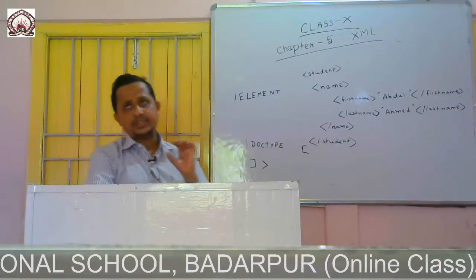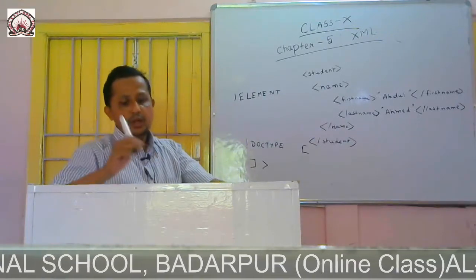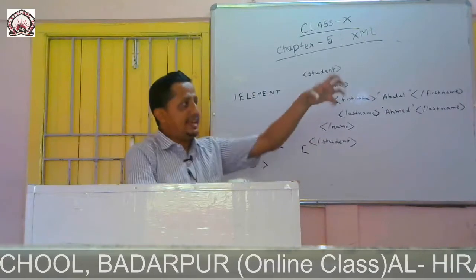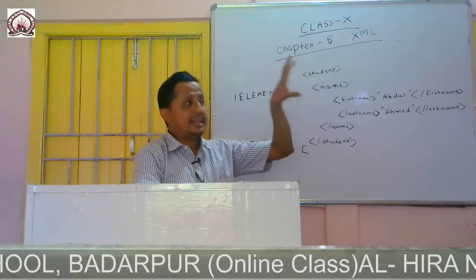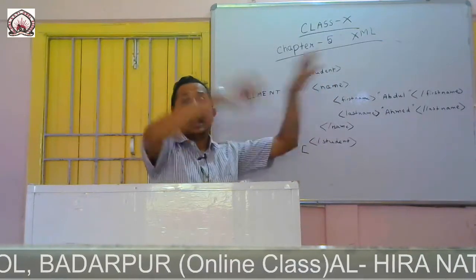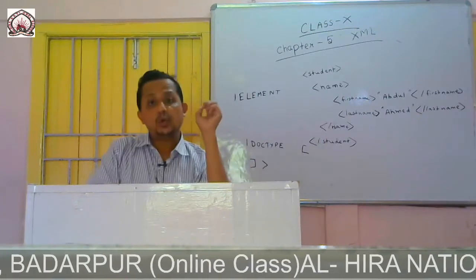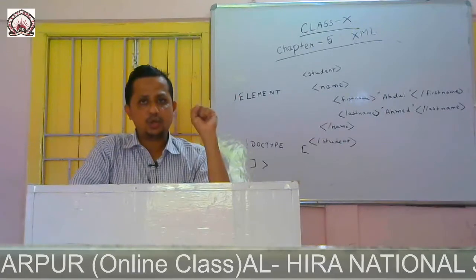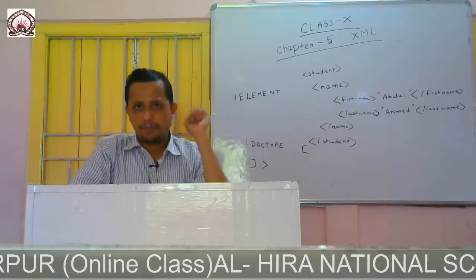If the data can be accessed by a large number of people, then we use the keyword PUBLIC. So two keywords are used, SYSTEM and PUBLIC.